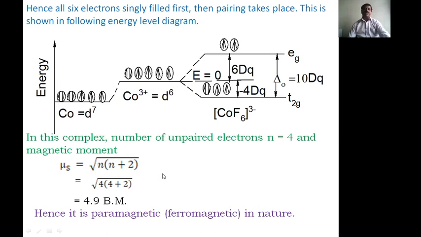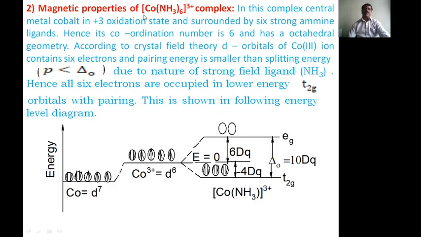Now come to the second example, the magnetic properties of the hexaamine cobalt 3 ion. In this complex, the central metal atom is again in the +3 oxidation state and is surrounded by 6 strong amine ligands. Therefore it is a low spin complex. The pairing energy is lesser than the splitting energy. Hence its coordination number is 6 and it has an octahedral geometry.